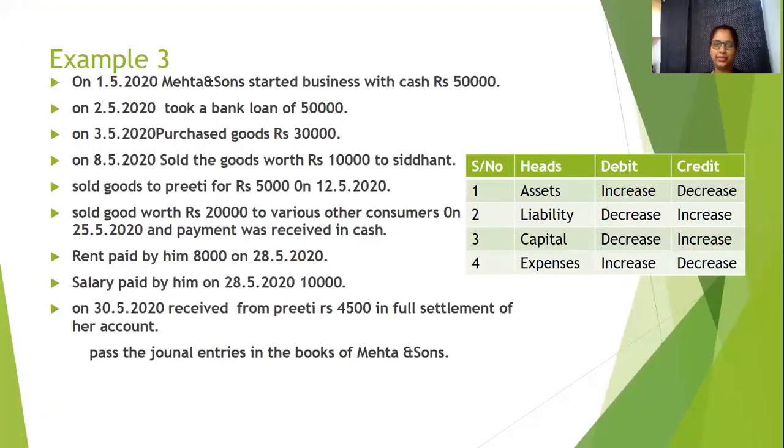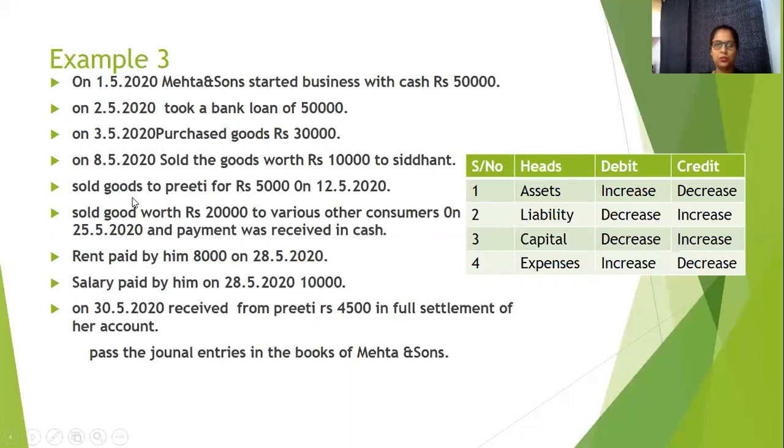I will take 2-3 examples and explain. See, this started business with cash rupees 50,000. So two accounts, cash and capital. Receiving cash, anything we receive, anything we get is always debited, and giving what? Capital. Anything we give is credited. Giving capital, getting cash. So cash account debited to capital account. Similarly, bank and bank loan, on the same concept, we can do the journal entry.